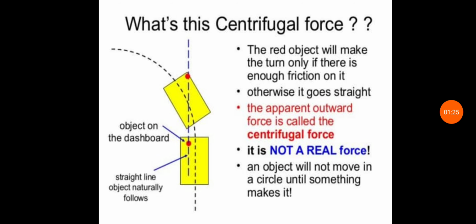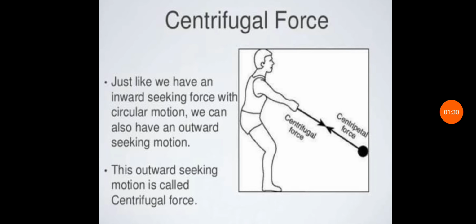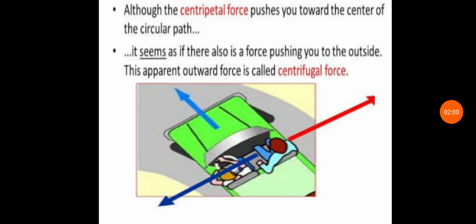Now, by this diagram, we can easily clear the centrifugal force. Just like we have an inward seeking force, we show the arrow. With circular motion, we can also have an outward seeking motion. This outward seeking motion is called the centrifugal force. So in the figure you can easily see that both the forces are equal in magnitude but opposite in direction. Centripetal force is the inward force while the centrifugal force is the outward force.